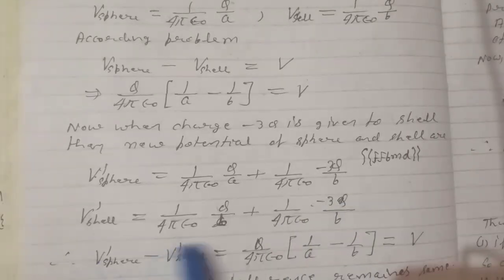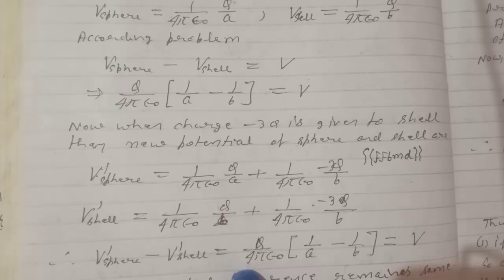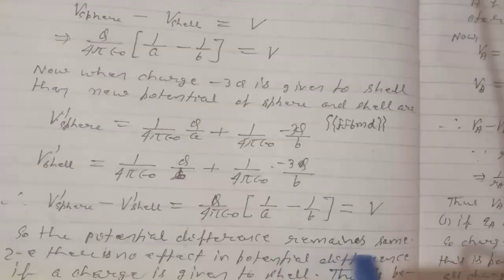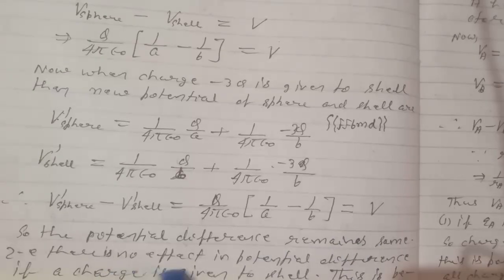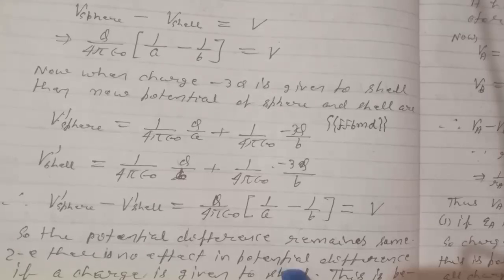Hence V dash sphere minus V dash shell, the new potential difference, equals q by 4 pi epsilon naught, and this will cancel out, and q by 4 pi epsilon naught bracket 1 by A minus 1 by B equals V. So the potential difference remains the same, that is, there is no effect on the potential difference if a charge is given to the shell.